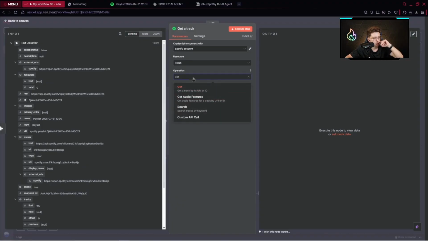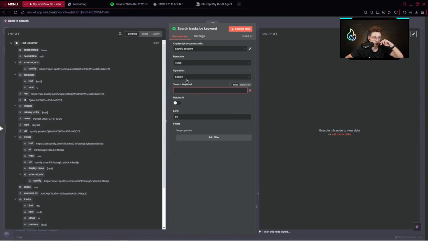But something is wrong. Probably we should have search here. Yes. Okay. So we search for the keyword instead of just getting the track ID. That's perfect. We could have had the track ID if we previously had a specific node to get our tracks, whatever. Let's actually search for our tracks.